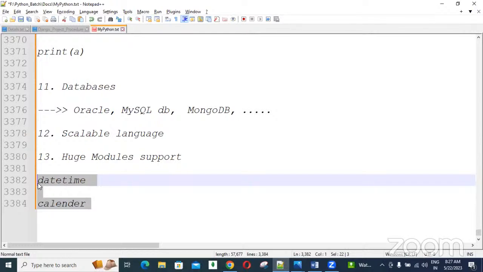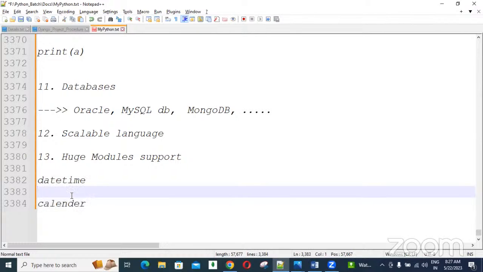Like this, hundreds of modules are provided by Python inbuilt, and there are also third-party modules. It means they do not come along with the software; other people developed them and maintain them on the internet.